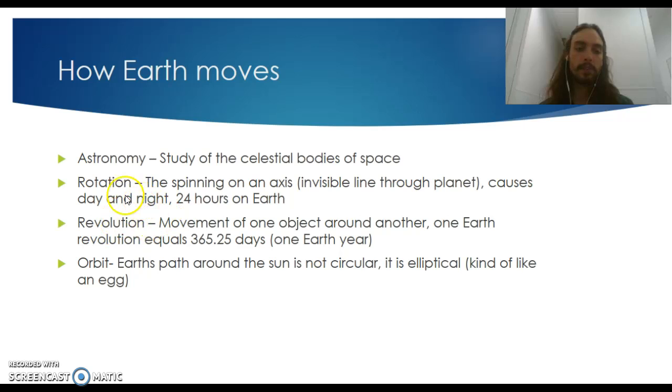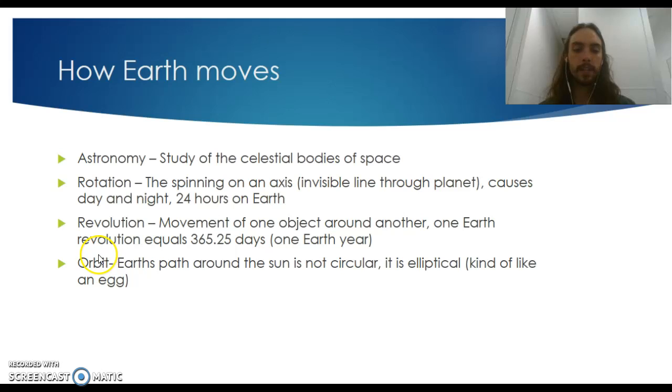So the revolution is the movement of one object around another. So the Earth around the sun or the moon around the Earth, it's just something going around another object. And so one Earth revolution equals 365.25 days, and that counts as one Earth year. And remember that 0.25 days is why we have the leap year. So every 4 years we have an extra day, and that's in February.